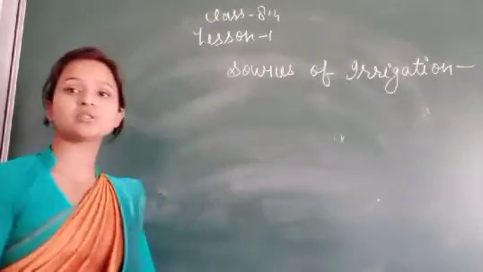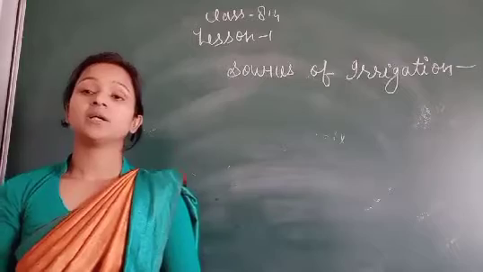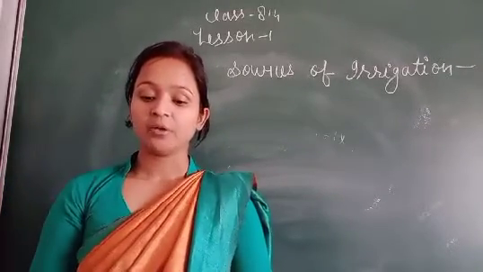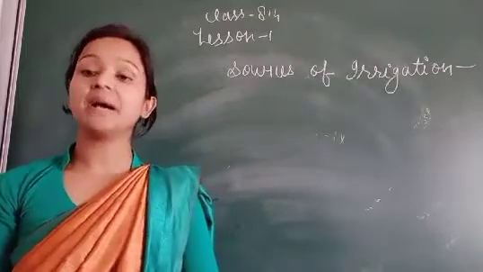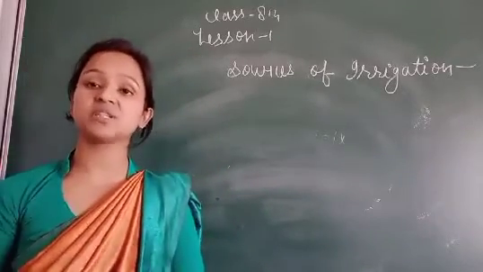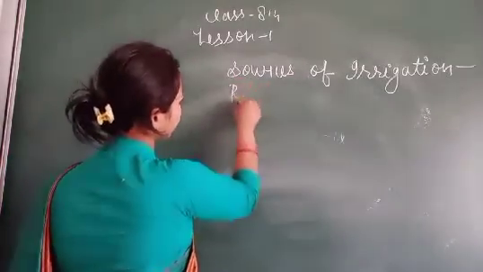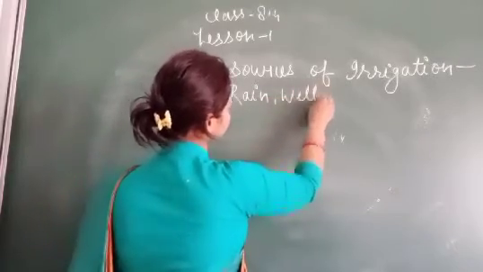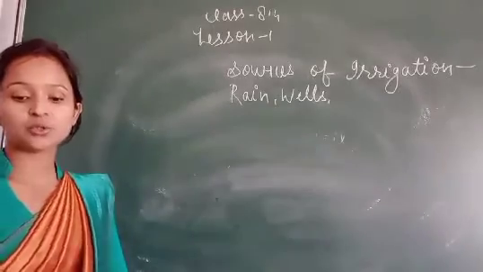What are the sources of irrigation? Water is supplied to the fields from a number of sources. Different sources are there. You can see rain, wells, tube wells,